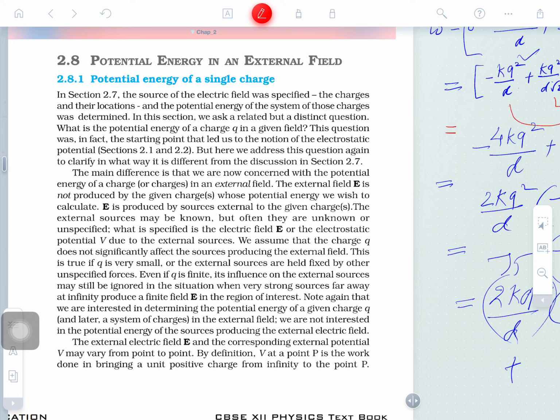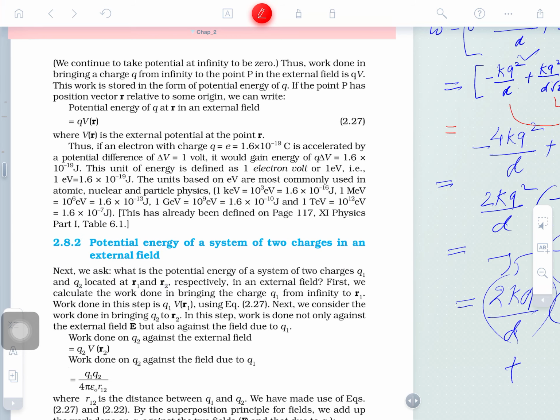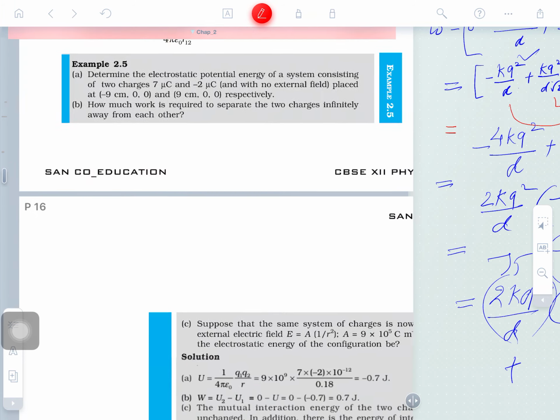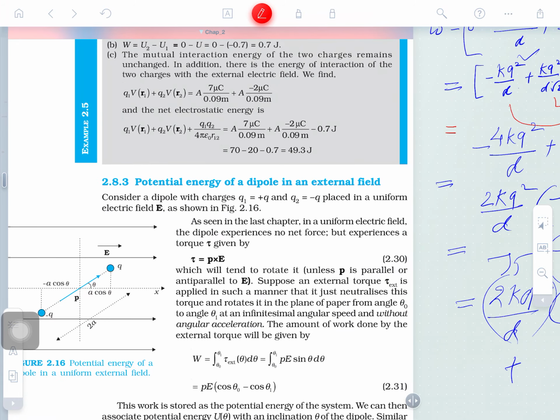Simply the electric field is there. You know the strength of the electric field, and you want to find out the potential energy of that. Then how will you calculate this? So make a reading of this. Tomorrow we'll discuss the potential energy system of 2 charges, which we have already discussed. Clear right now. So tomorrow we'll discuss the work done in an external field, means a dipole system will be placed in that. Is that clear guys?